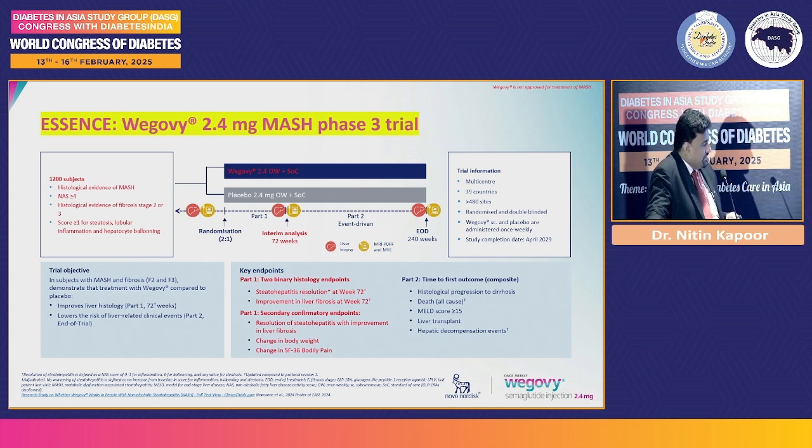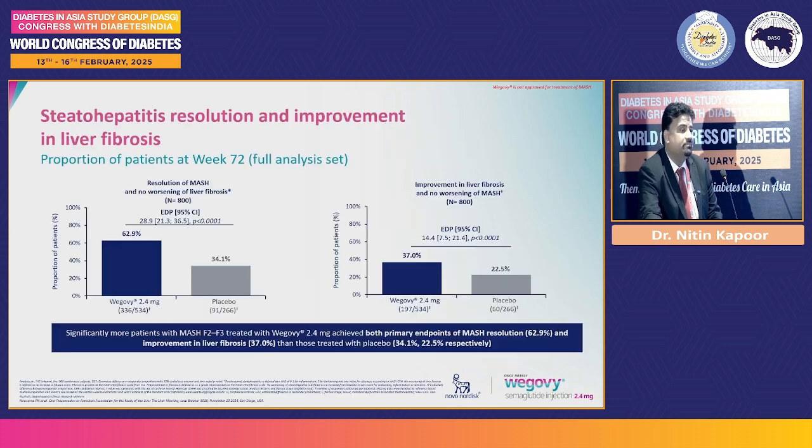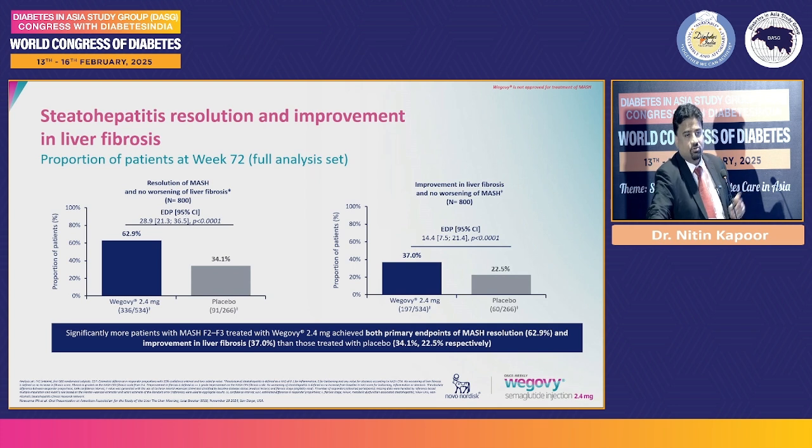This was also presented recently at the US Liver Society meeting. The primary objective here is essentially very hard endpoints: resolution of steatohepatitis and improvement in fibrosis at week 72. India was a part of this study. There were about 30 patients recruited from India. And the easy way to remember the results of this study is just a rule of 60 and a rule of 30.